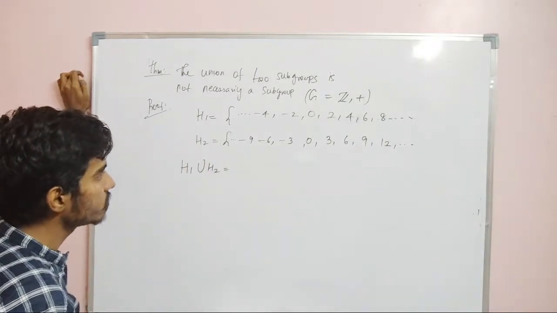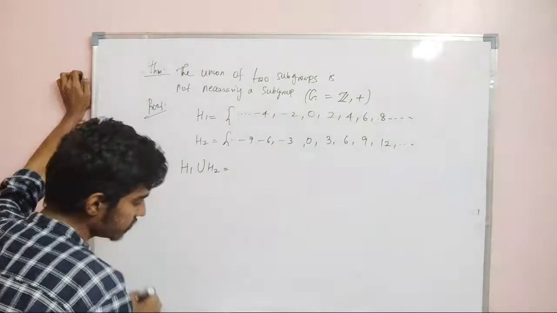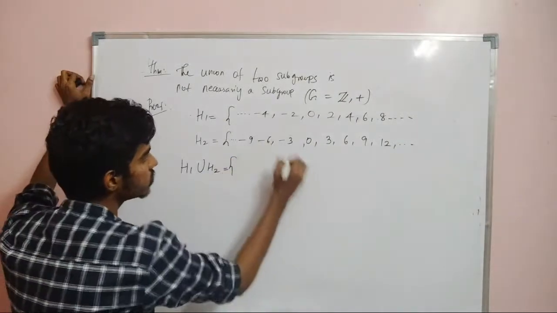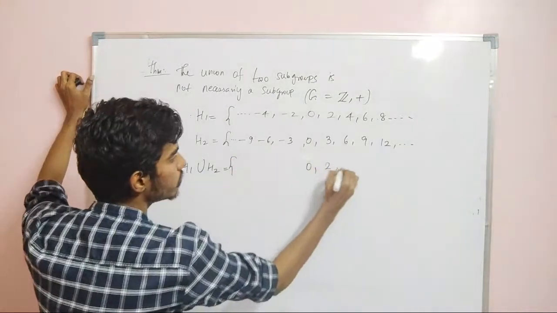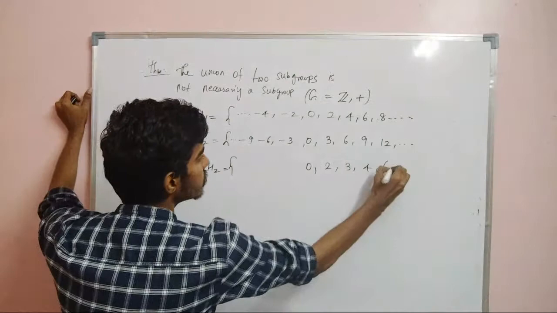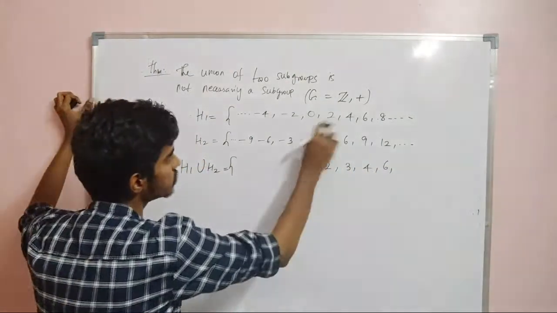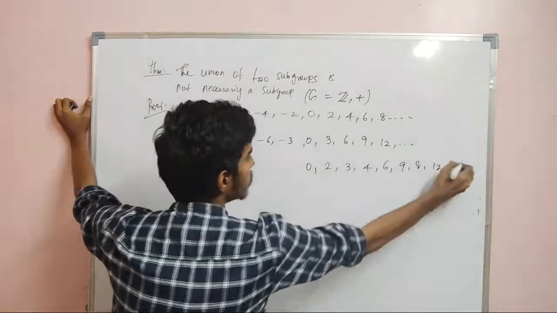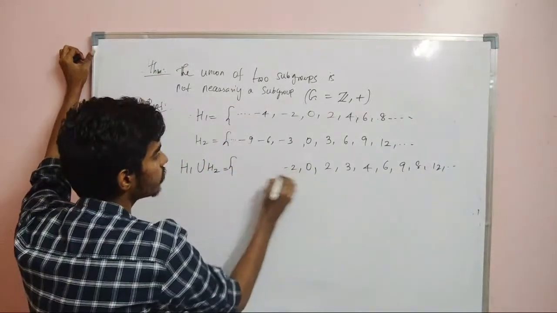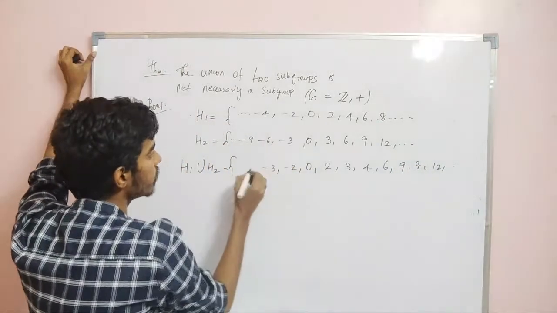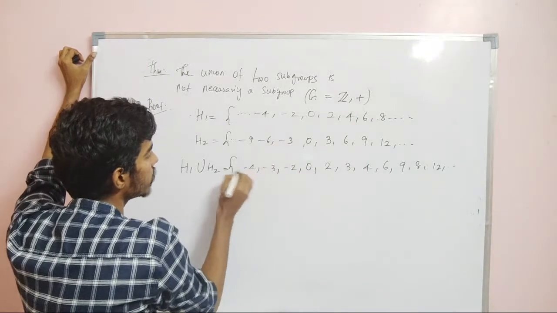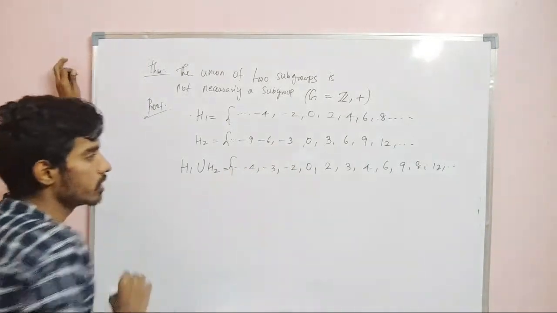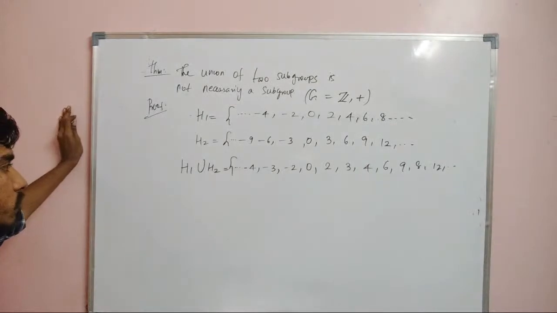So in the union, what will I have? 0, 2, 3, 4, 6, 8, 9, 12 and so on. And here we will have minus 2, minus 3, minus 4 and the next term will be minus 6 and so on. So this is the union H1 union H2.